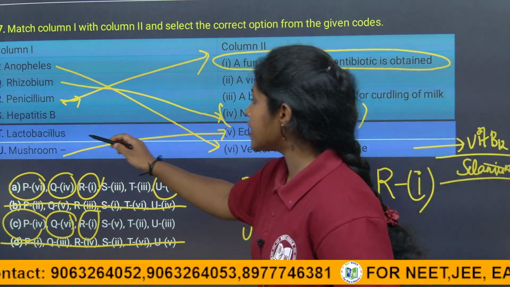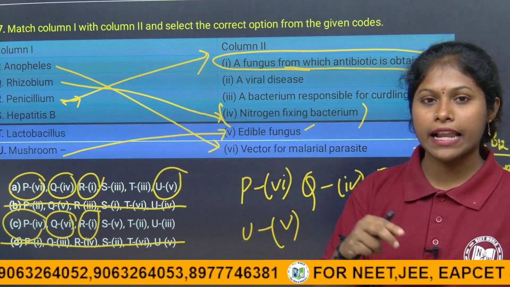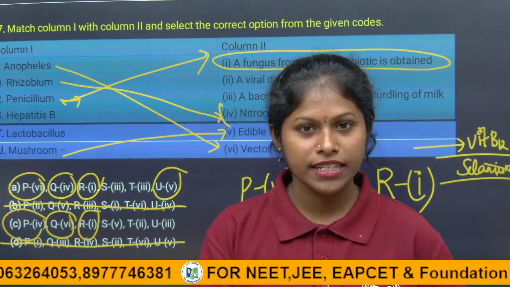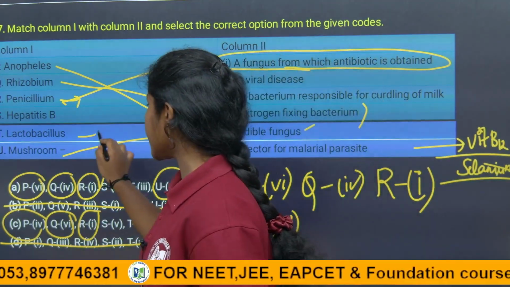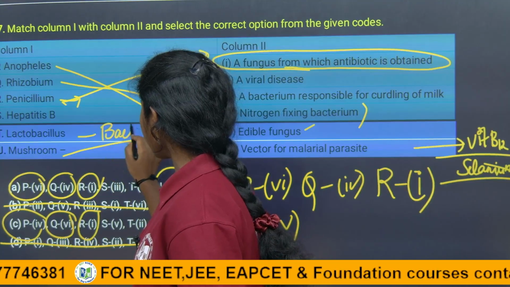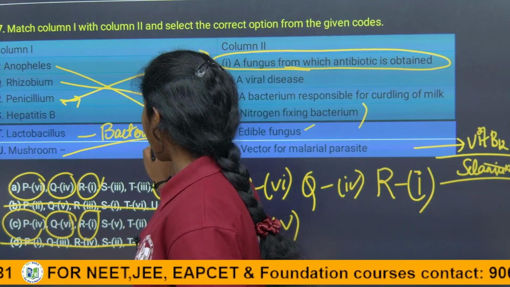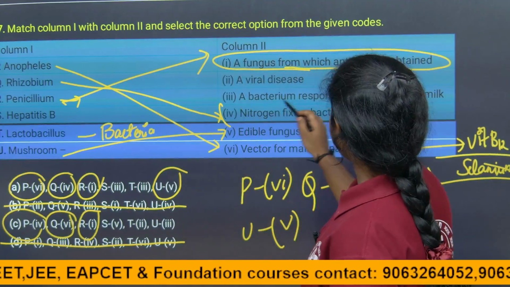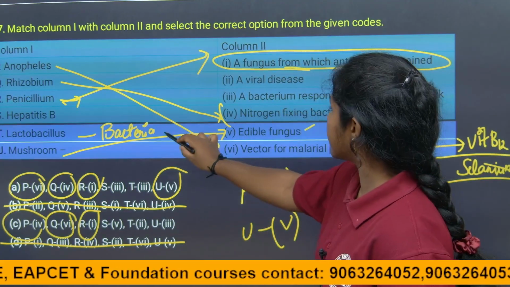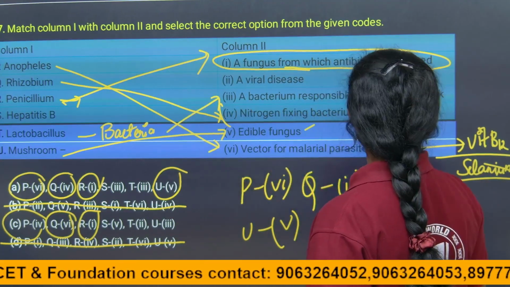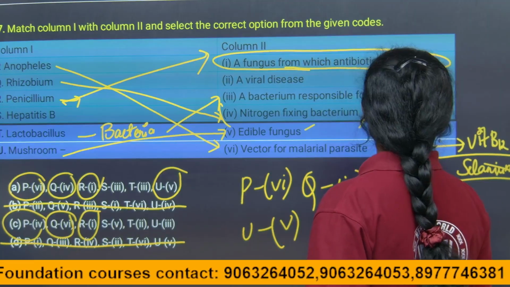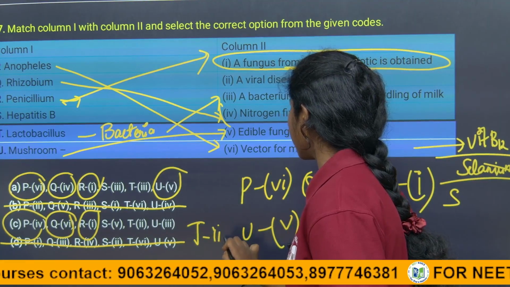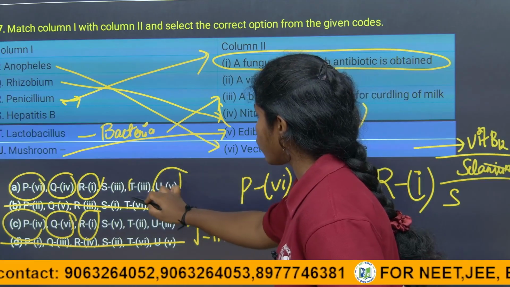Lactobacillus, the bacteria which helps turn milk into curd, is nothing but Lactobacillus bacteria. It is a bacteria, children. It is a bacteria which helps in turning milk into curd. So here the bacteria is responsible for curdling of milk, right? The T statement is 3, children. So here it is 3, of course the right answer.